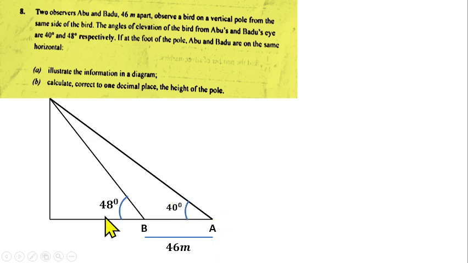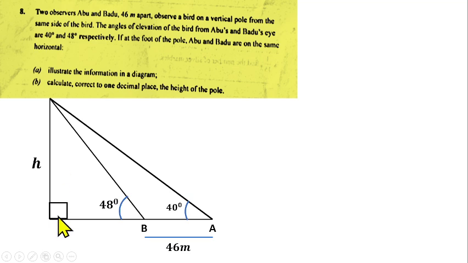Now let's continue. So from there we know that this is going to give us a right angle triangle, because the pole is perpendicular to the ground. Then you can call this side the h, which is the height of the pole that we have to find. So now the question is, this is the diagram we have to illustrate. This is how the diagram is going to be, and they know that students will put A here, they will put B here. That's why they ask you to illustrate the diagram, which is going to be part of the mark given to the student.